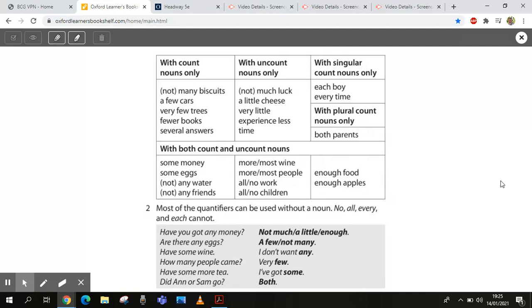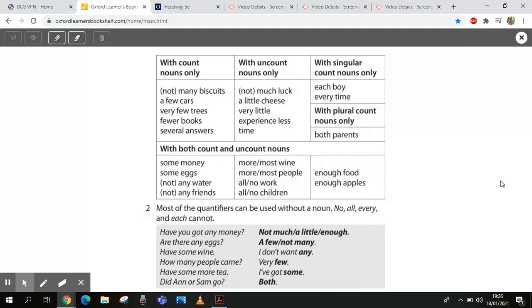Right. You can count singular things, each boy, every time. Okay, many times, but every time. And of course, both parents, that's 2 people, individuals, and you can count both of them. Now, we can use some and any and not any. We can use more and most and all and no and enough. And it doesn't matter if we can count the noun or not. Most of the quantifiers can be used without a noun. No, all, every, and each cannot.